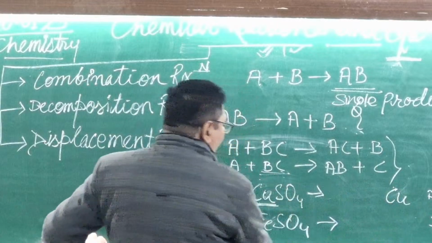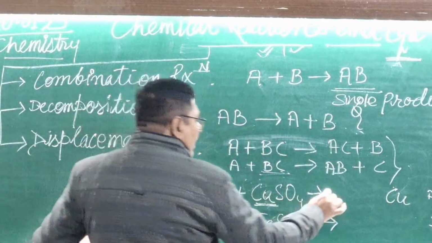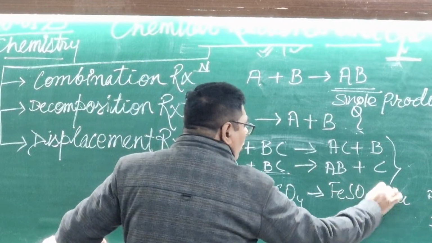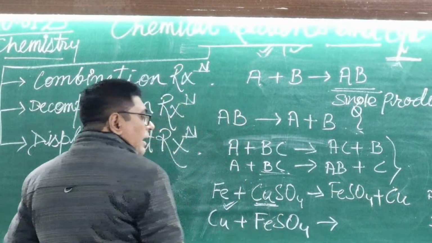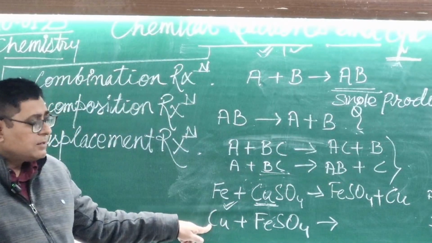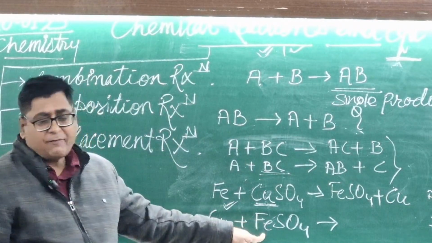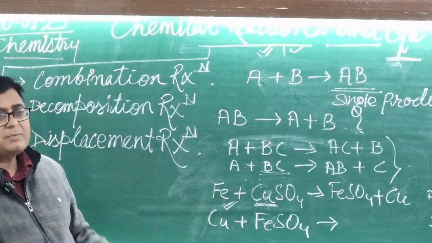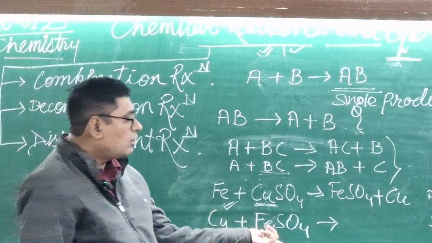Look here, Fe is displacing Cu and making FeSO4. Now in the second equation, Cu is less reactive than Fe, so Cu cannot displace Fe from its salt solution.